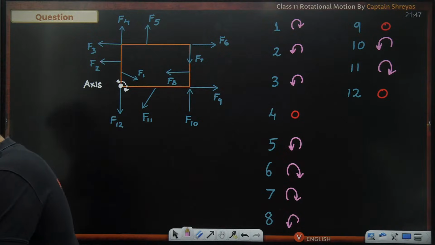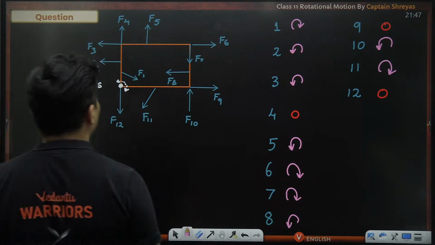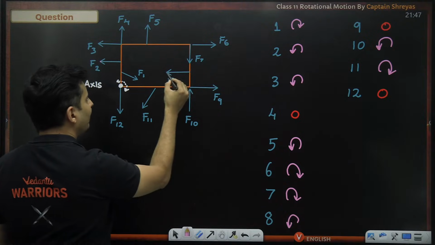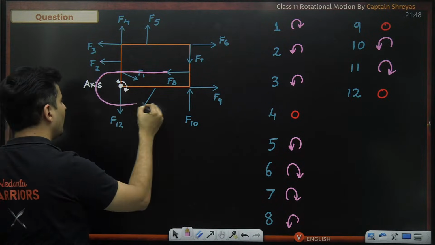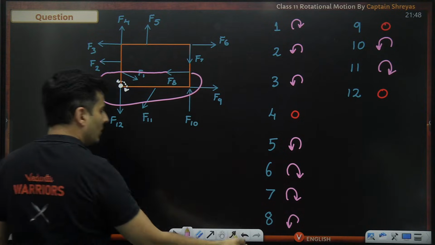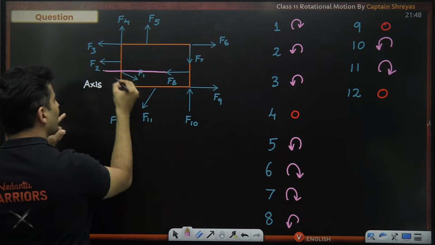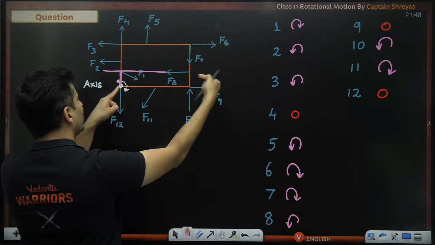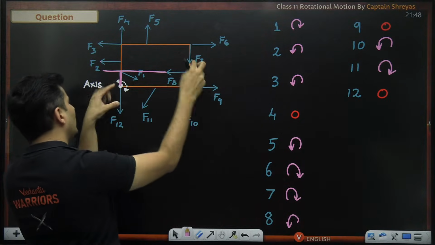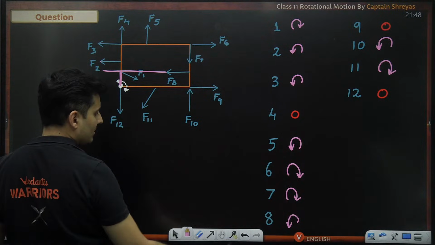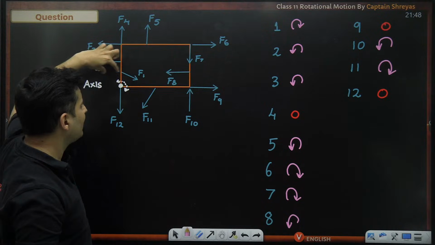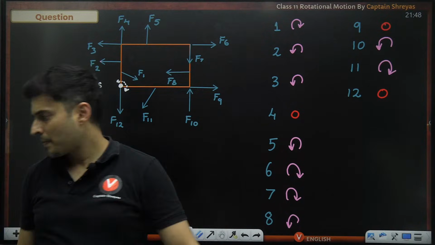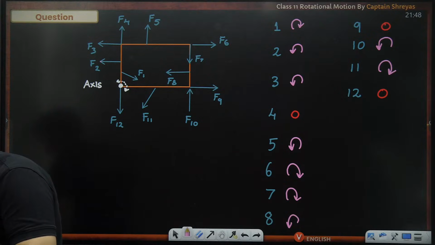Yes or no? Sir, how is F8 towards inside? See F8, if you extend the line of force like this, it will go. Just take it around like this and bring it back. When that force is acting, that perpendicular distance is there, so that force will create a torque to rotate the body anti-clockwise. Is that now clear? No matter whether the force is here, here, here, or here, it will be the same thing. Absolutely clear?